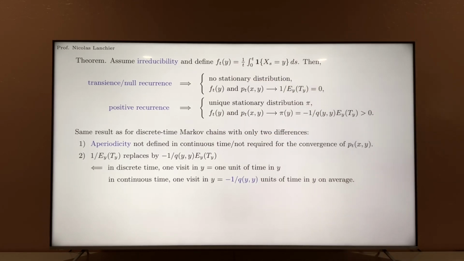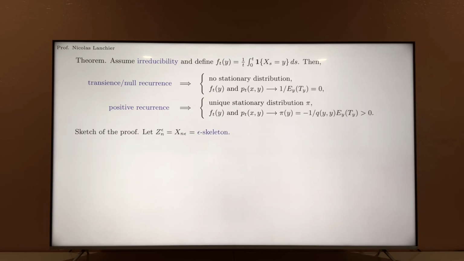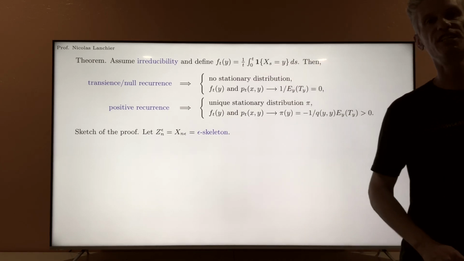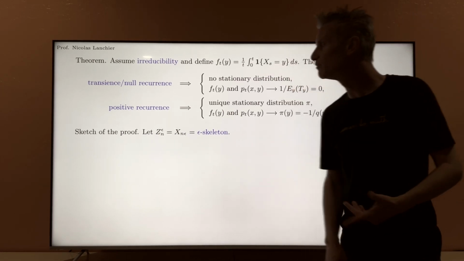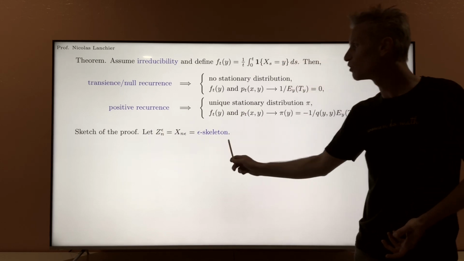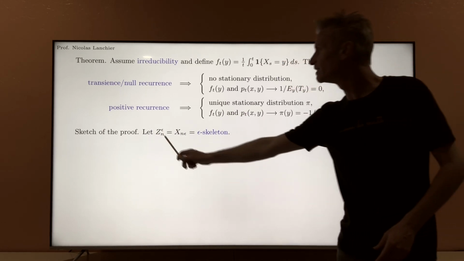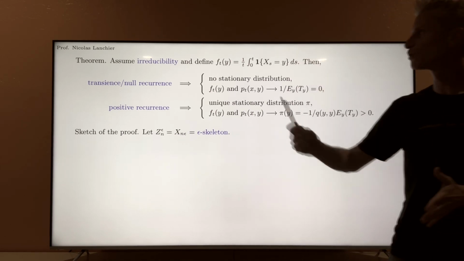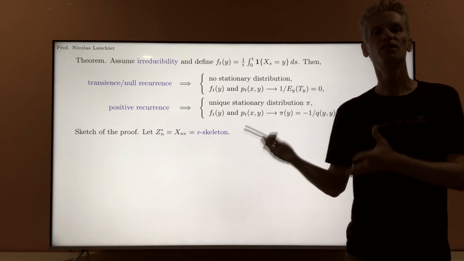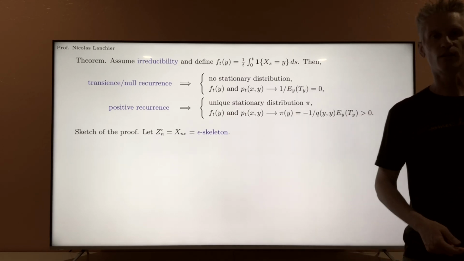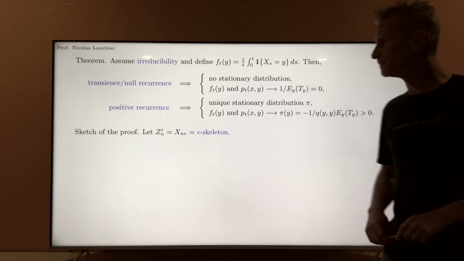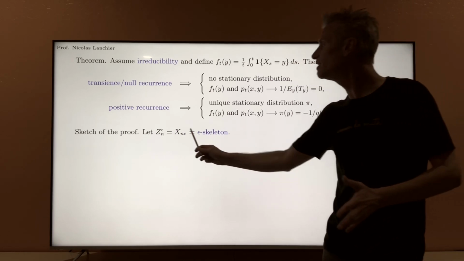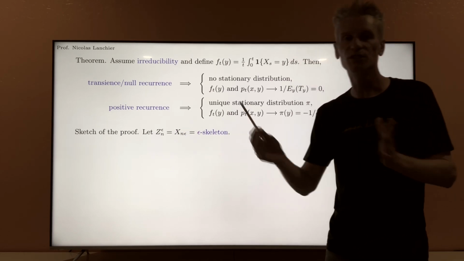And so the idea of the proof, and I should call that just a sketch of the proof because I'm not going to go too much into the details, is again, like at the beginning of this video, to look instead at this process Z_n epsilon, called the epsilon skeleton, that's equal to X_{n epsilon}. That's the process that only looks at the continuous time process, but at times that are multiples of epsilon. Now it turns out, and we saw that at the beginning of the video, that this epsilon skeleton behaves closely like the continuous time Markov chain.